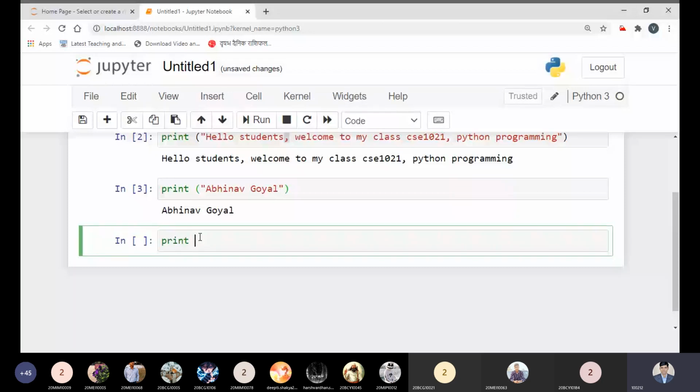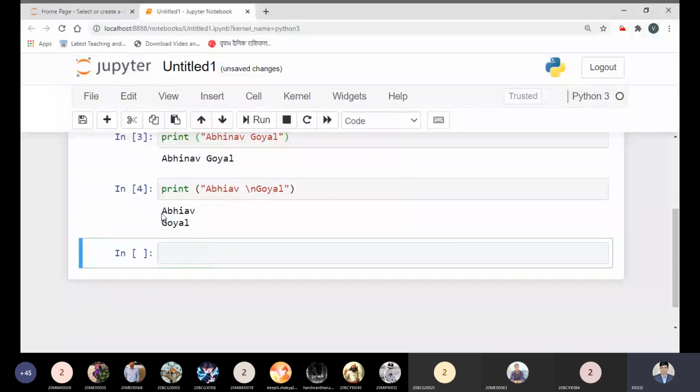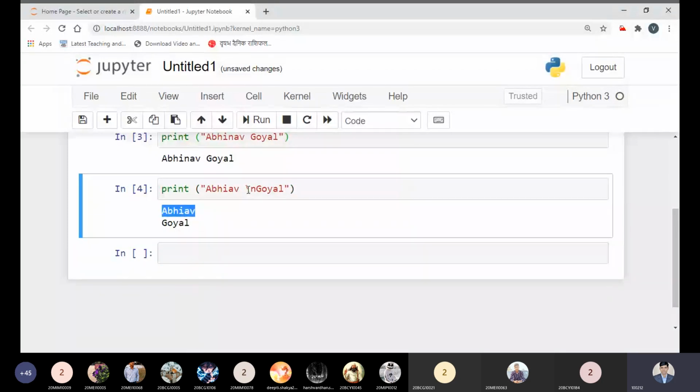I can write print Abhinav slash n Goyal. Then if I run this code, you will see Abhinav will come on the first line, and after this escape sequence Goyal will come on the next line.